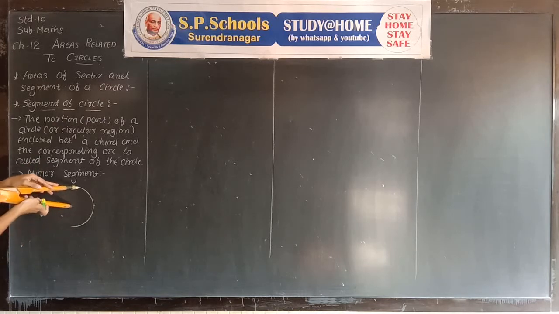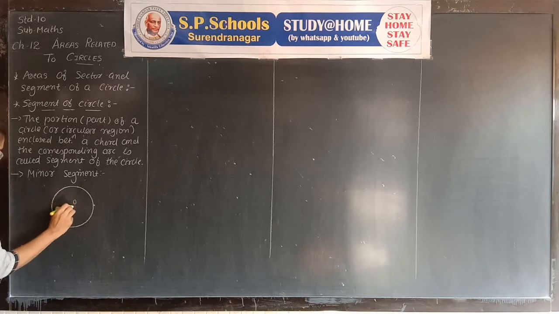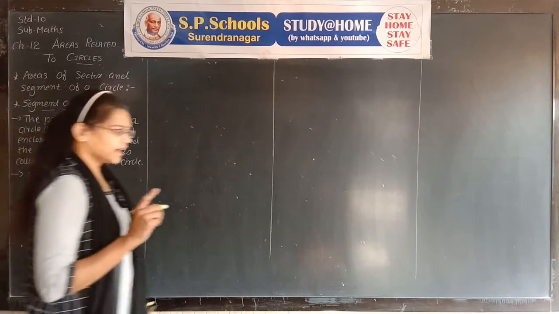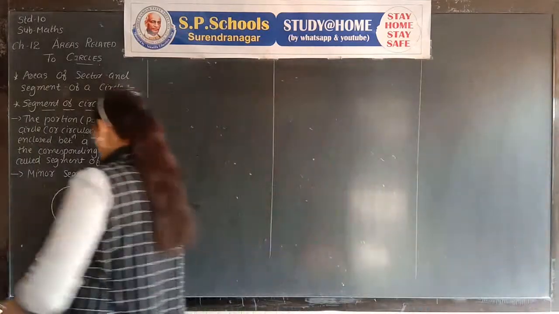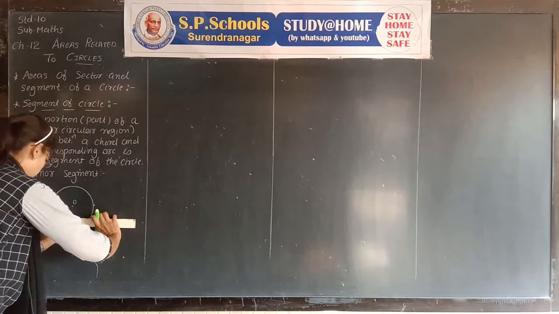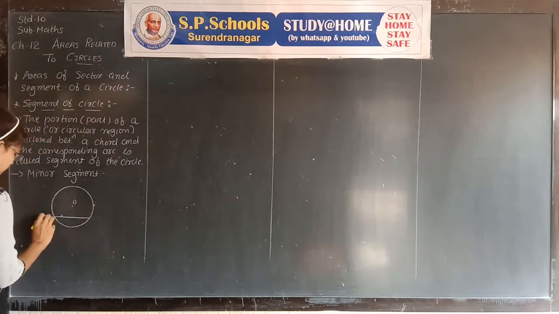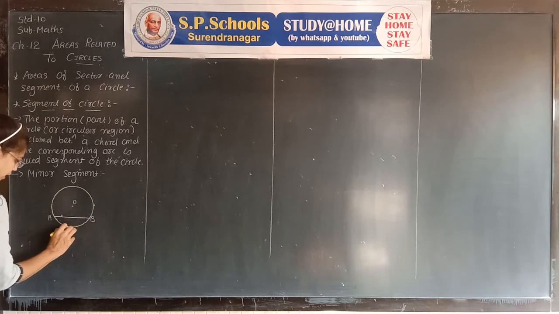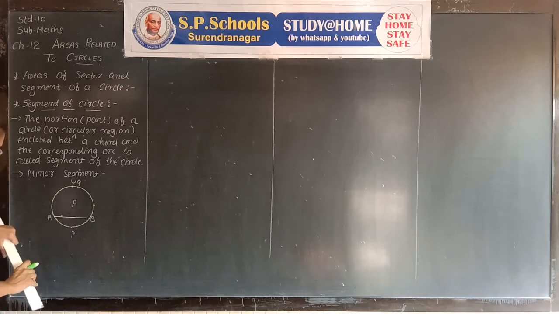A circle with center O. One chord and one arc is there. Take AB as a chord. APB is a minor arc and AQB is the major arc.